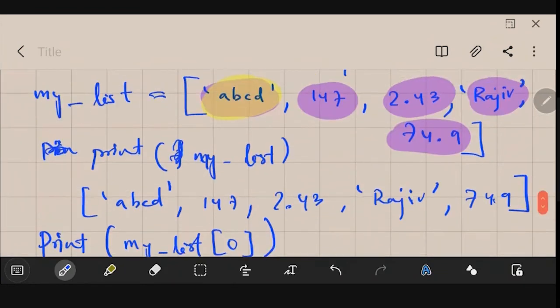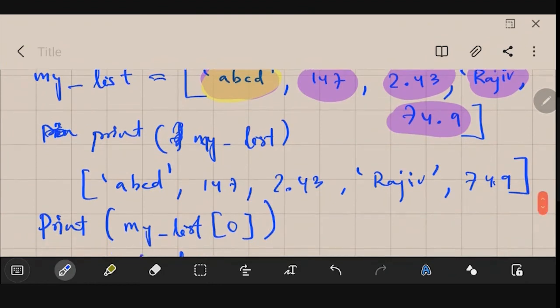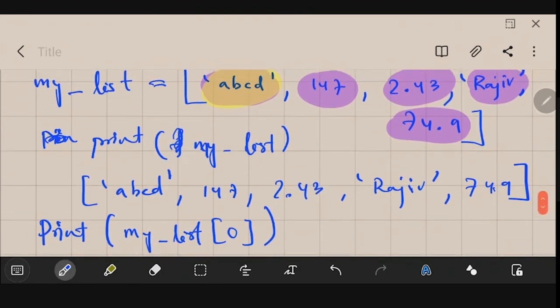Similarly, if you want to access the second one, you will give 1 there. If you, let's say, want to access the third and the fourth item in this list, you will type print, then my_list, then in brackets 2 colon 3, and then close the bracket.